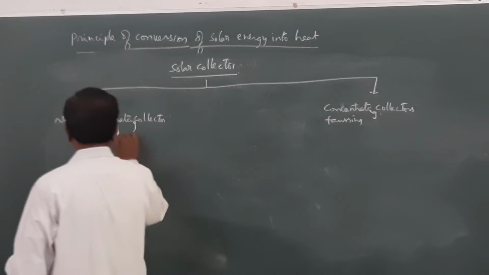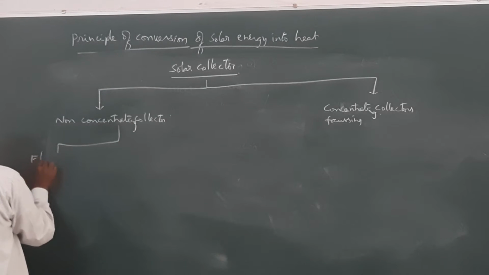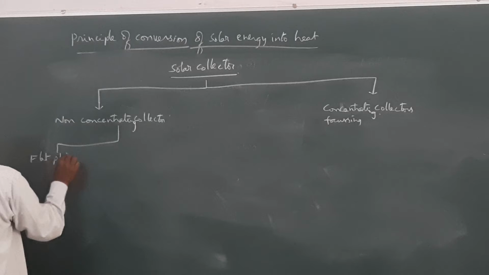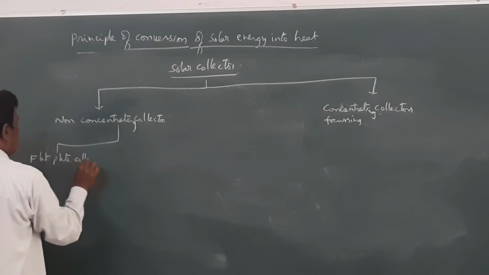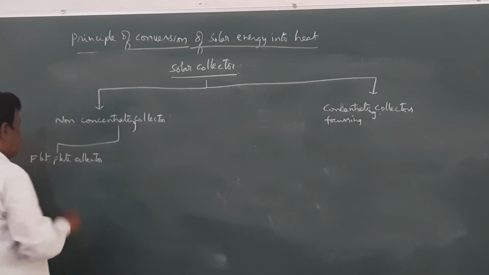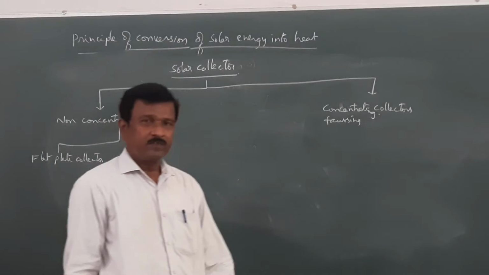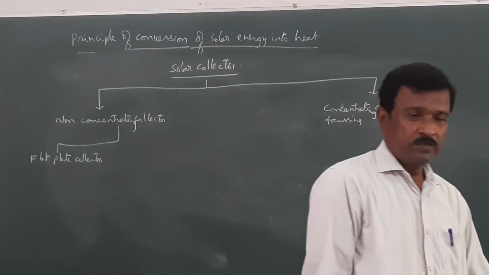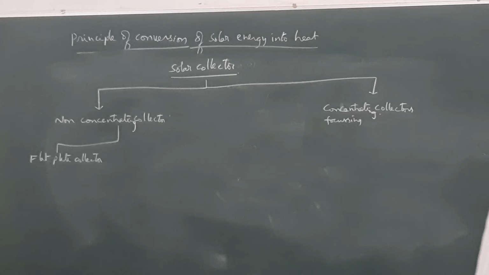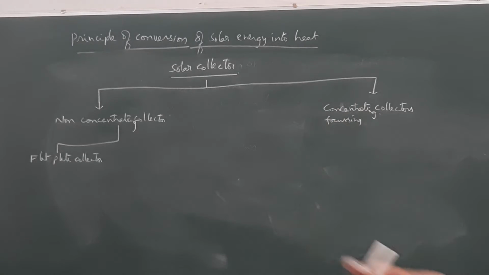Again, this can be classified into two types: flat plate collector. In the case of flat plate collector, best example is solar panels, where the solar energy that is incident on the solar panels will be absorbed by the material.